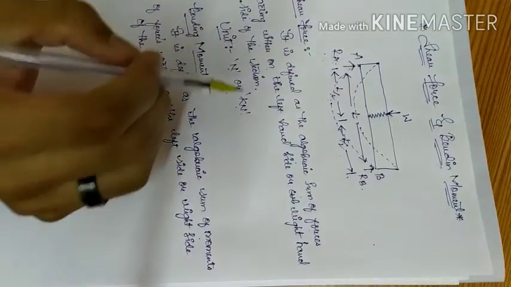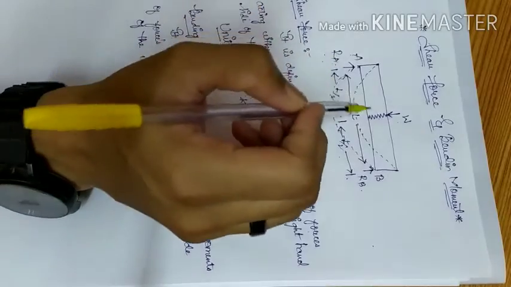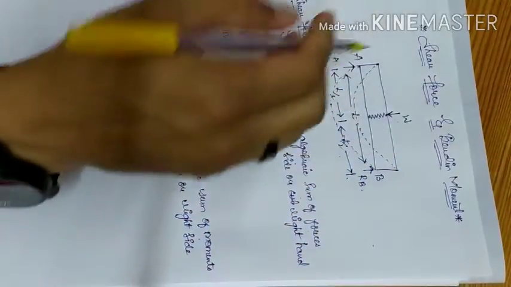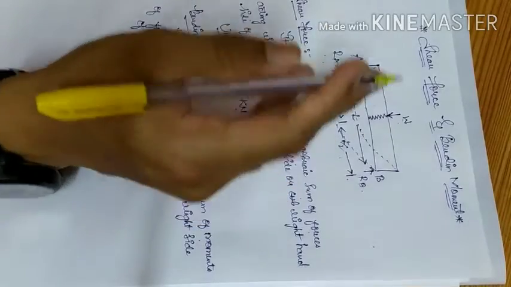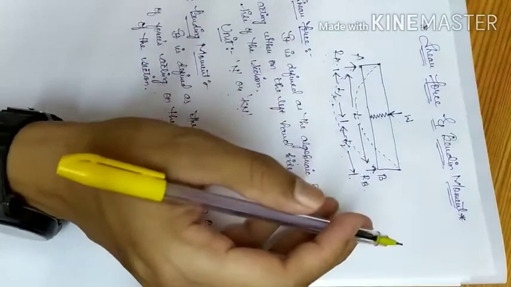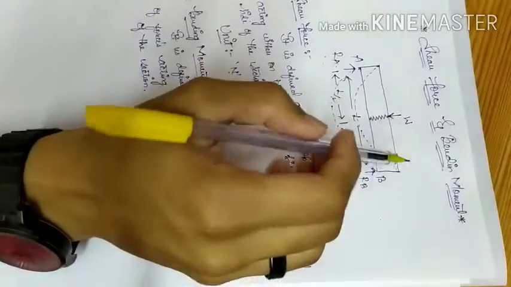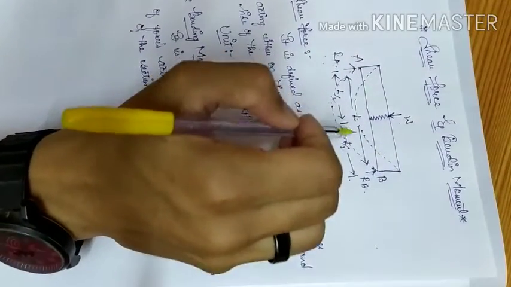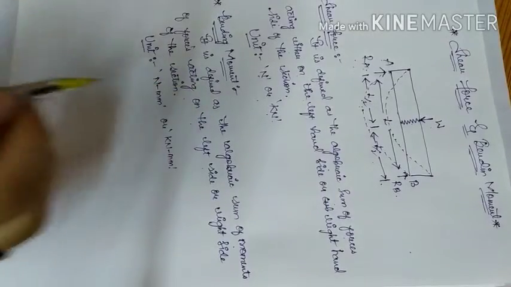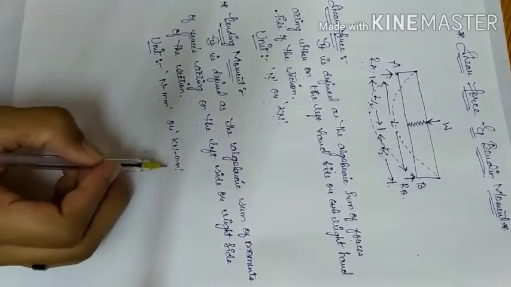As we have only a single force acting on the left hand side of the beam, if we have multiple loads on the beam, we have to take the addition of the forces on the left hand side of the beam as well as on the right hand side of the beam. By addition of the forces we will get the bending moment of the beam. Its units are Newton mm or kilonewton mm.